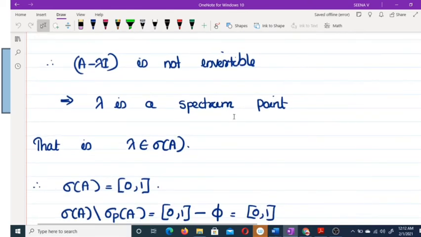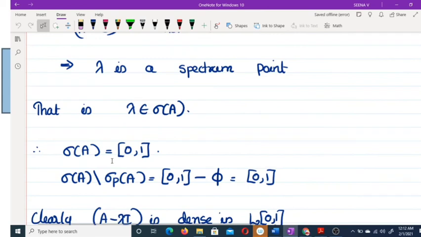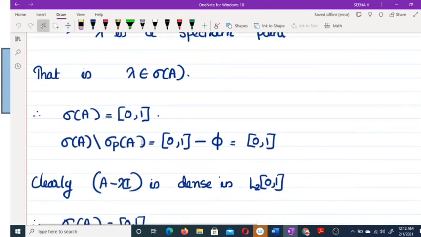This implies λ is a spectrum point. Not invertible means λ is not a regular point, which implies λ is a spectrum point. That means λ belongs to σ(A). Thus we get σ(A) equal to [0,1] and σ(A) minus σp(A) equals [0,1] minus the empty set, which is equal to [0,1].